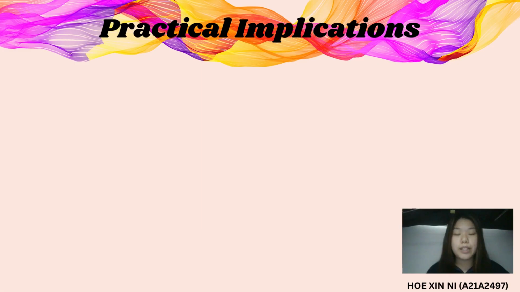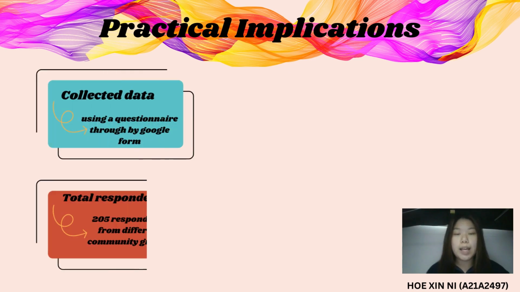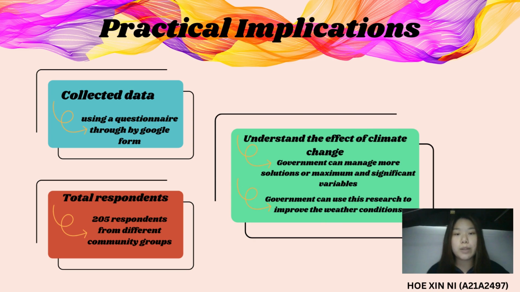For practical implication, the data that we collected used a questionnaire through Google Form, and the total respondents that we collected is 205 respondents from different community groups such as youngsters, children, students, employed individuals, non-employed individuals, and retired. And the government needs to understand the effect of climate change because the government can provide more solutions or significant variables to solve this weather condition.